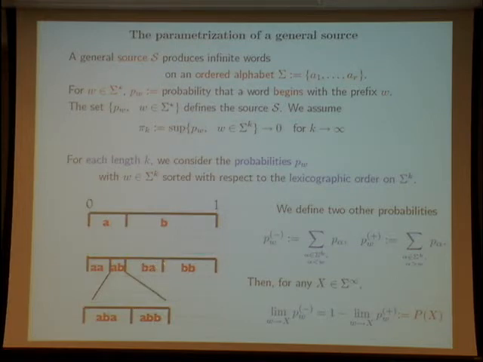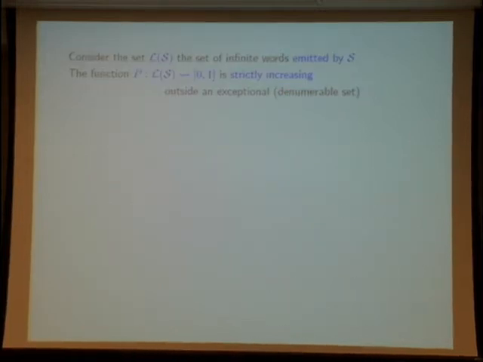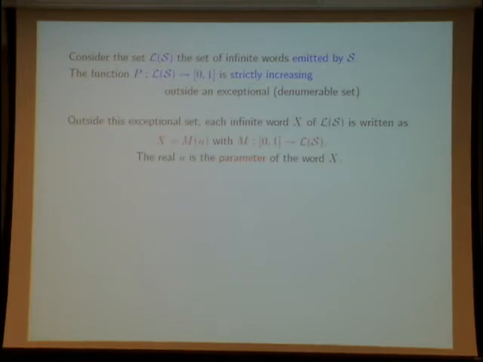So on these separation points, the function P is not increasing, but outside this exceptional subset, and what is important is that this exceptional subset is denumerable, you can invert the function P because it is strictly increasing.